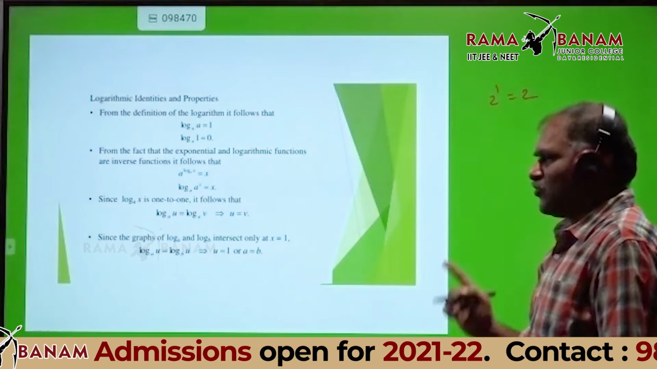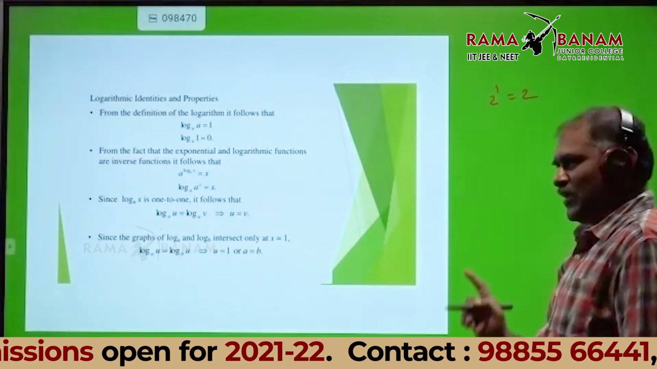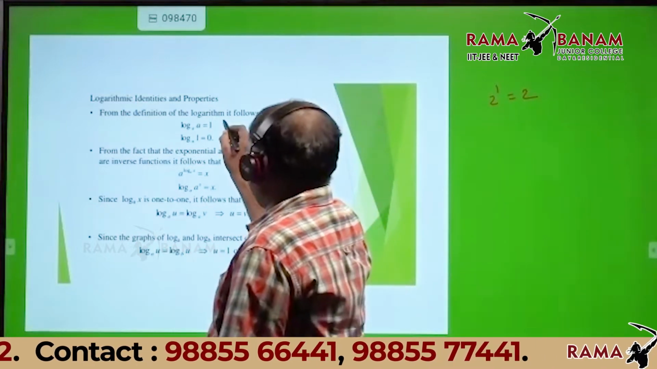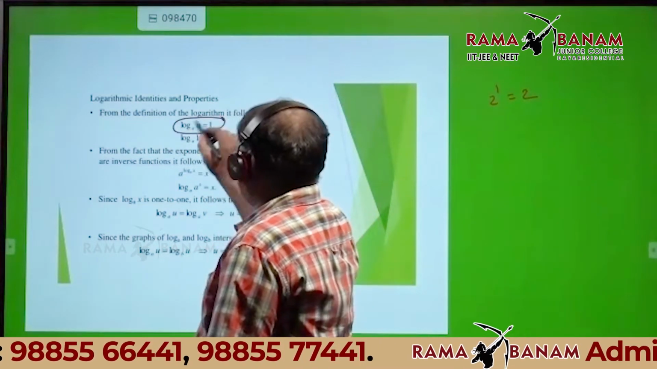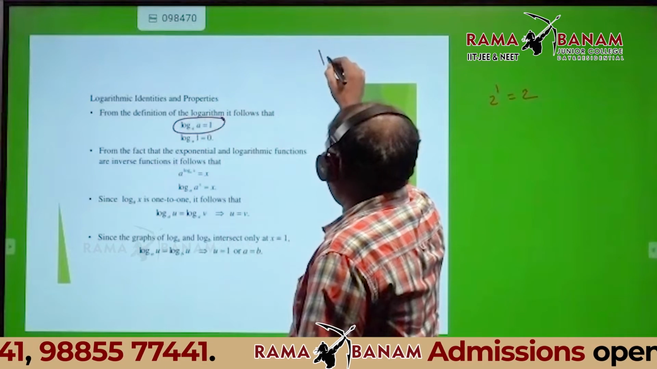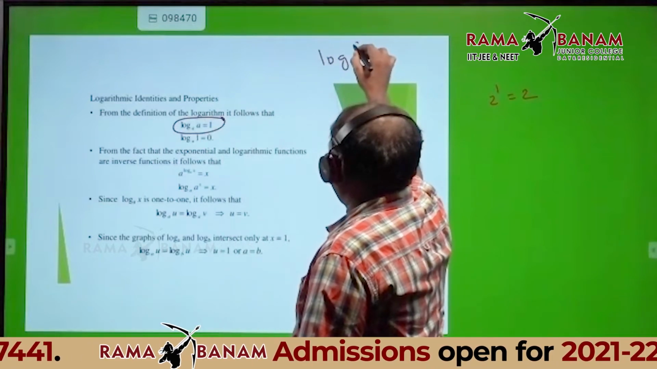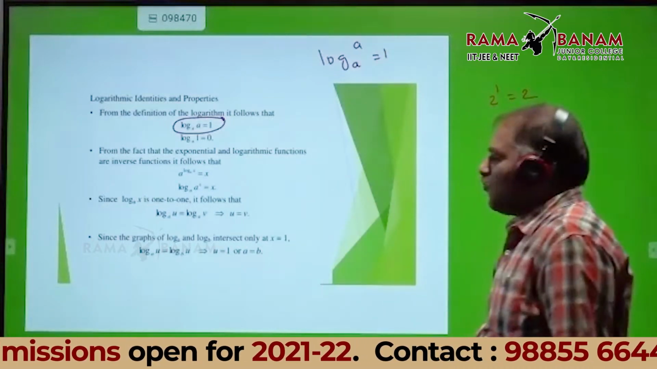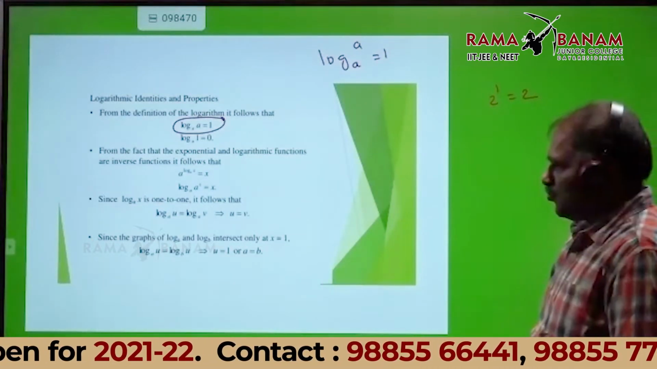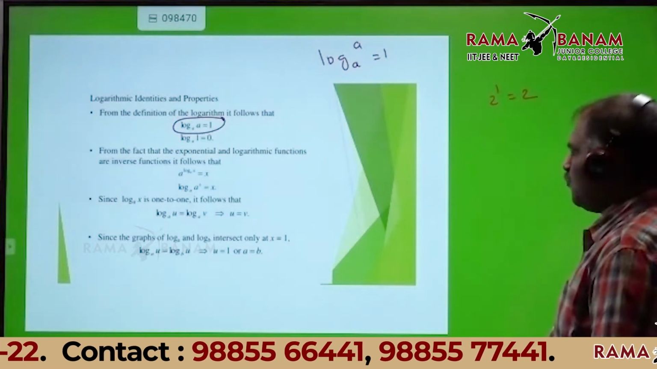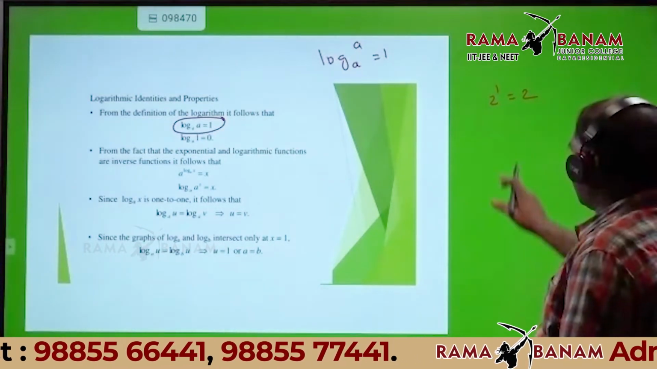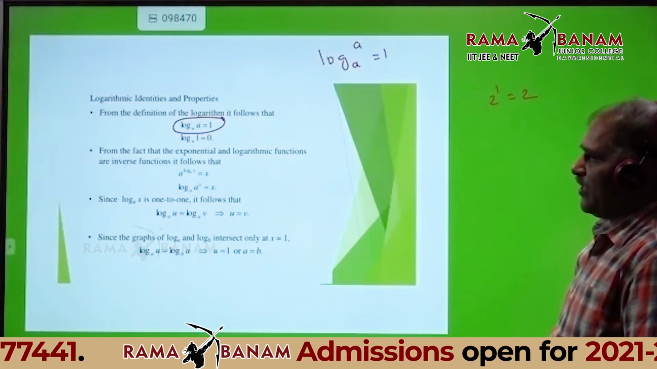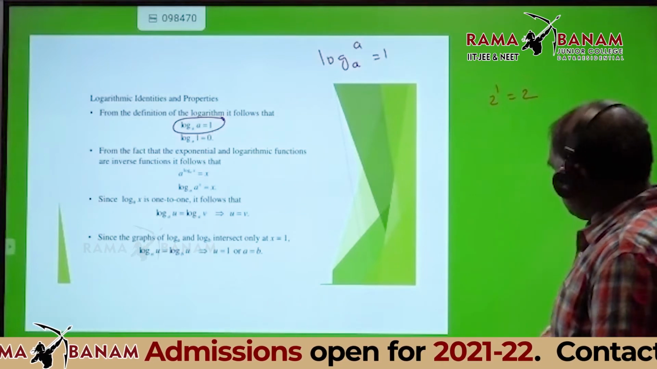I can explain one line at a time. First one: logarithm of a base a is equal to 1. Why is this value equal to 1? I can explain that property. What is 2 power 1 equal to? 2. Good.